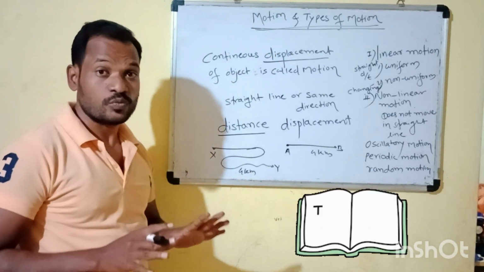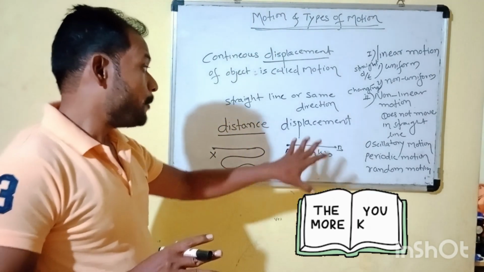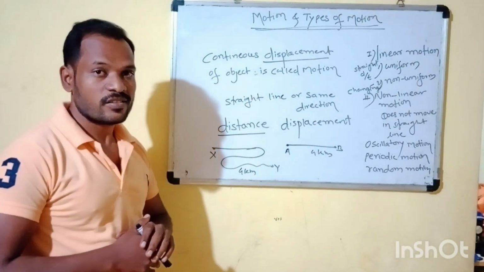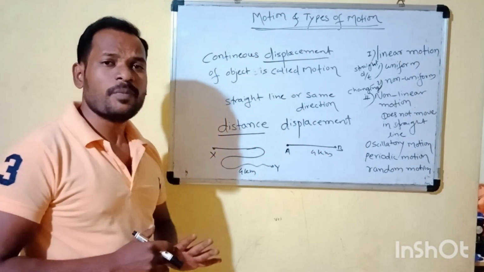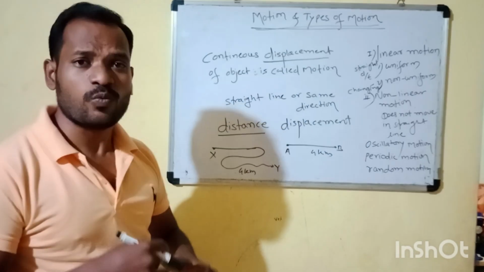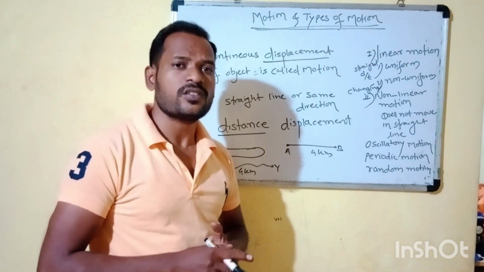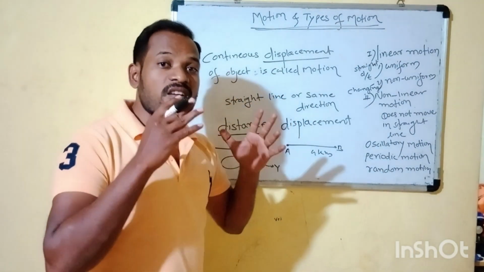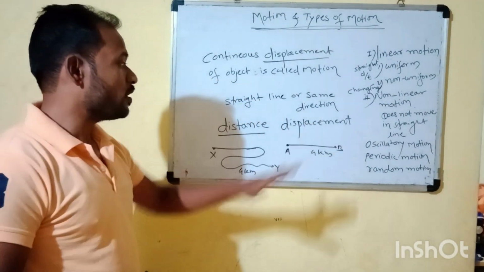We have known that displacement and distance are different. Distance means the path traveled by a person from one place to another place. That is distance. And here is the concept of displacement.